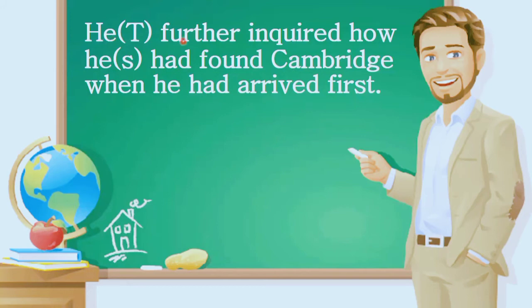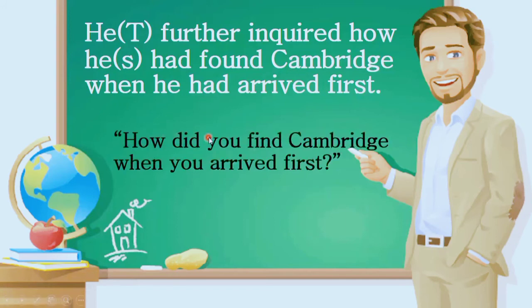So he further inquired. That means for reporting verb, we can only use he said, and how he had found. This one should be changed into present indefinite tense like this. How did you find Cambridge when? Here this line is written into past indefinite tense, so the next one should be also into past indefinite. When you arrived first. So the second one is not a question, but as the first sentence is a question, that's why we have used the question mark over here. So when you arrived first, said the teacher.